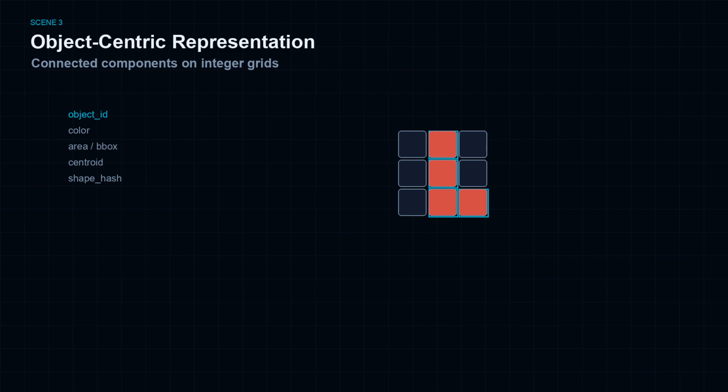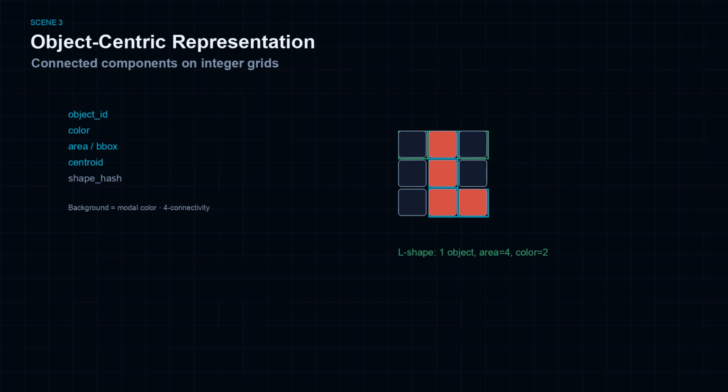Integer ARC grids use a small color palette. Phase 2 adopts connected components. Pixels of equal non-background color form objects. Background is the modal color. Each object carries object ID, color, area, bounding box, centroid, and a rotation-invariant shape hash. This is deliberately minimal, interpretable structure for differencing and rule templates, not heavy vision models.